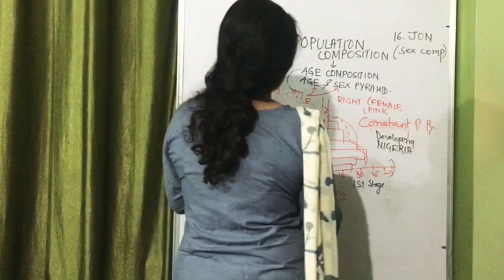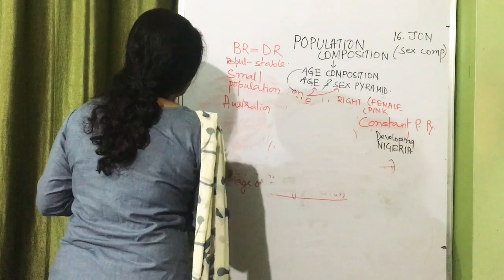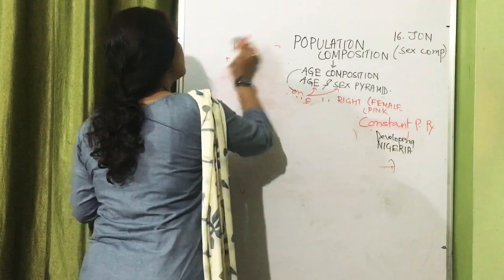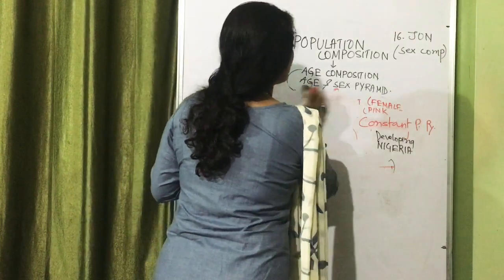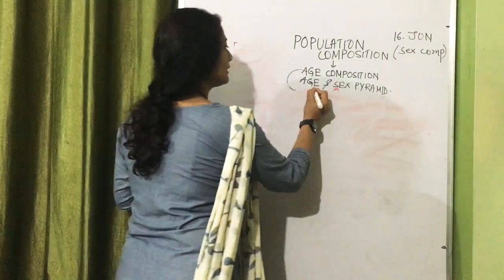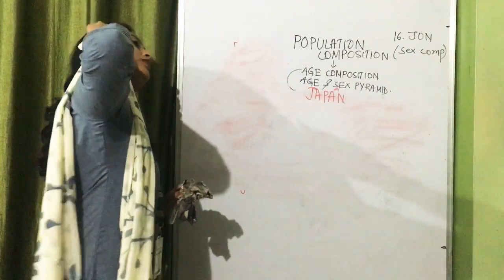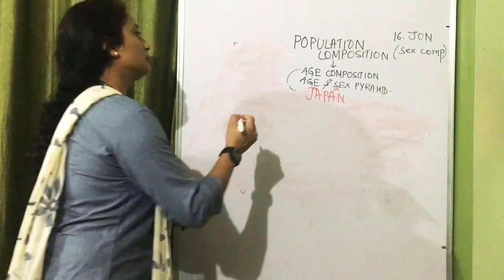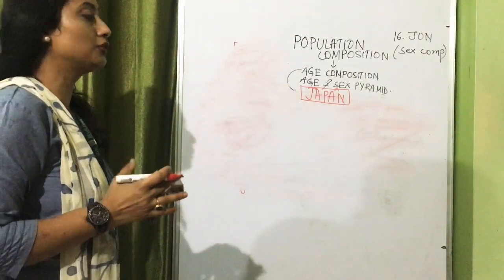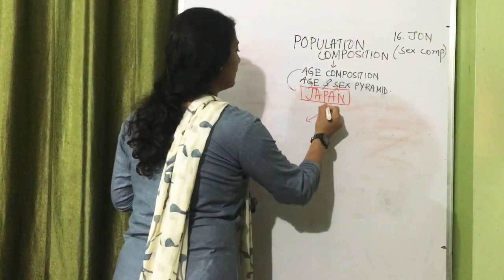Now we talk about the last one, which is the population pyramid of a very significant country, one of the most developed countries in the world, that is Japan. If you notice Japan's population pyramid, we all know about Japan, that it is a country full of technology, a technologically advanced country where the birth rate as well as death rate